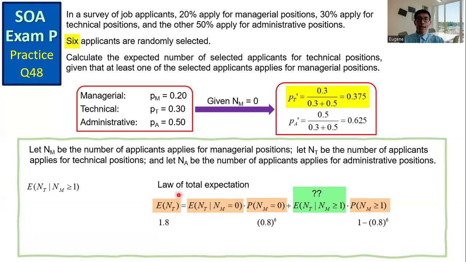So the expected value of NT, given that NM equals 0, follows a binomial distribution with N equals 6 and P equals 0.375, which is 2.25. From that, we can get the desired quantity. The expected number of selected applicants for technical position, given that at least one of the selected applicants applies for managerial positions, is calculated as 1.6401.